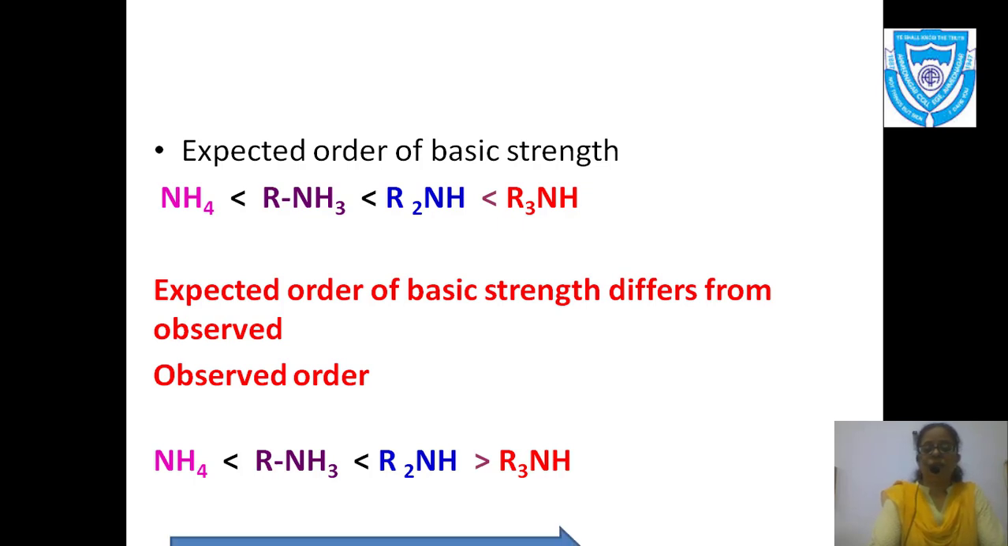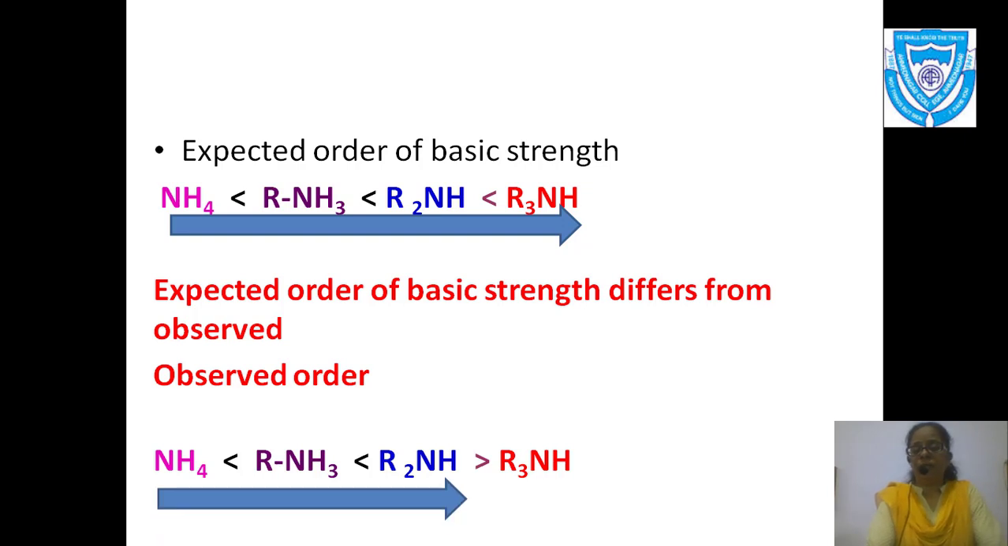See this? Now the expected value increases from ammonia, I am again repeating, it is NH3, ammonia, to a tertiary amine. And when I talk about the observed values, it increases, again the correction is NH3, it increases from ammonia to secondary amine, but tertiary amine has less basicity than secondary amine. Okay, these are the values which are observed.